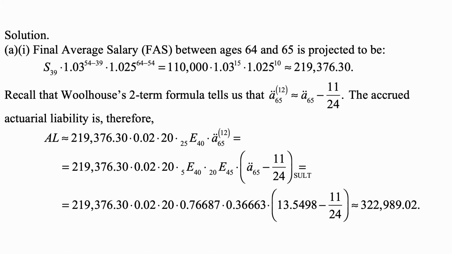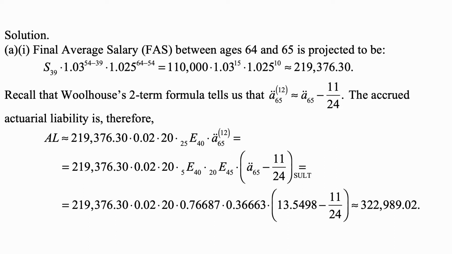And 25E40 is not in the table, but 5E40 is in the table, and 20E45 is in the table. The product of those two is the same as 25E40. And we replace ä65 upper 12 by ä65 minus 11 over 24.